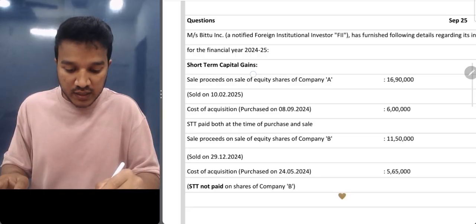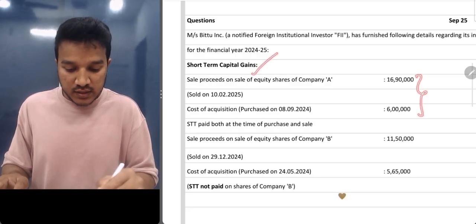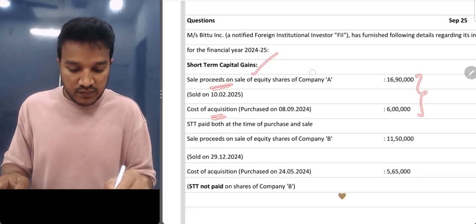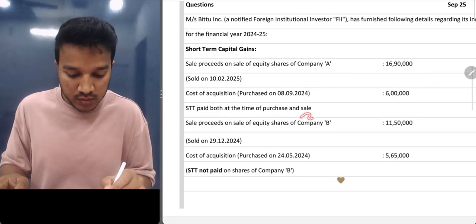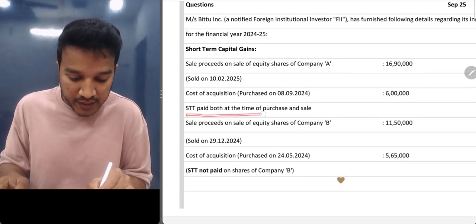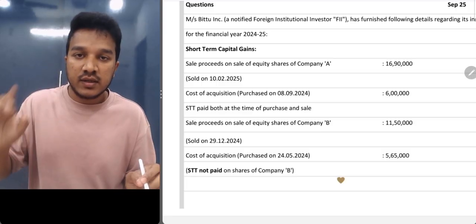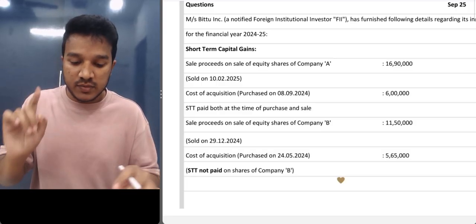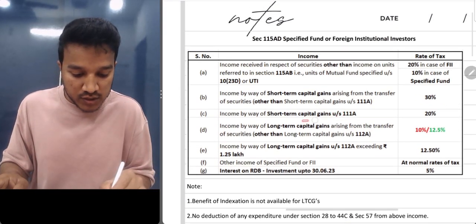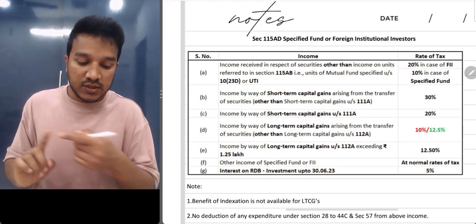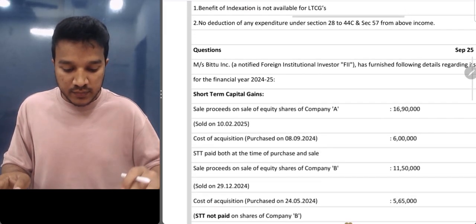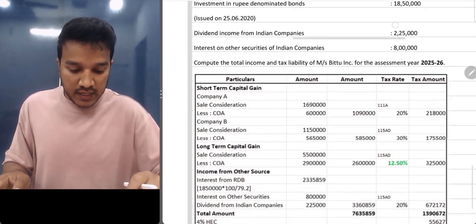Now they have given you short term capital gains. This is your sale proceeds and this is your cost for company A, and they have clearly told that STT is paid at the time of purchase and sale. If STT is paid at the time of purchase and sale, इसका मतलब क्या? This is 111A short term, so 111A is applicable, since STT is paid. The tax rate is 20%. Now let's see the answer.